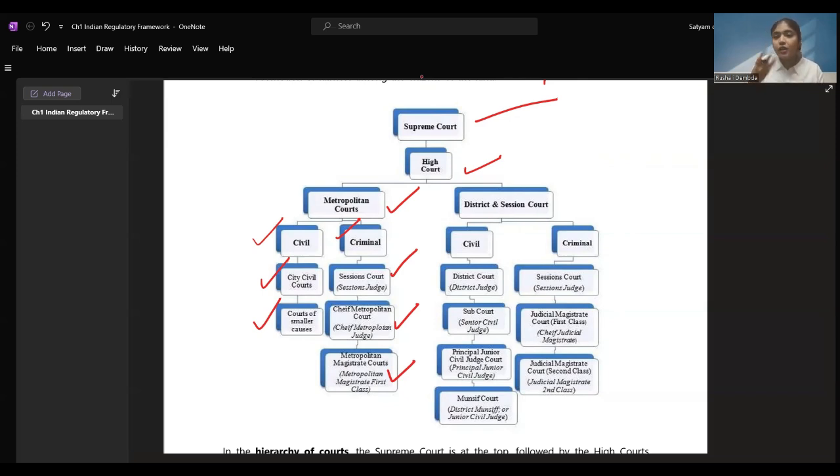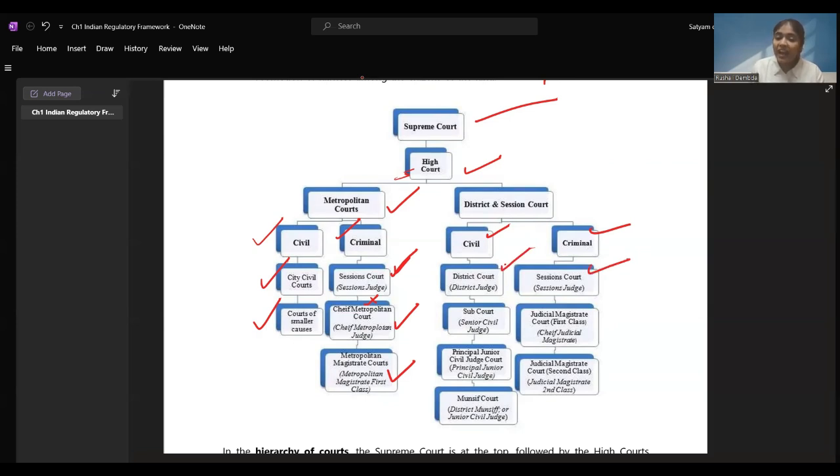metropolitan magistrate courts. If the case is not satisfied in the metropolitan magistrate courts, you can go ahead to chief metropolitan courts, and if there also the things don't work out, then you can go to session courts. Then if session courts don't work out, you can go to high court, right? District and session courts. Under high courts, there are district and session courts also. District and session courts are again divided into civil and criminal. Then district court are there under the civil, and under criminal, again we have session courts.